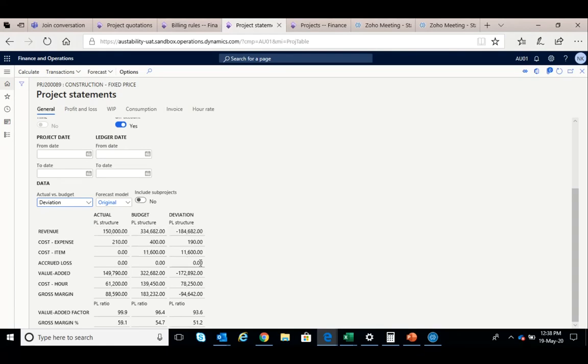Now you can see that we have booked a revenue of 150,000 and a cost of 210 and timesheet value of 61,200, leaving the gross margin of 88,590 at this point of time.